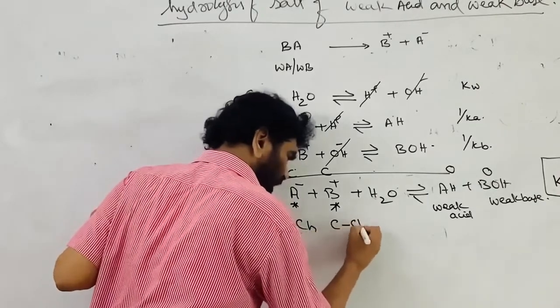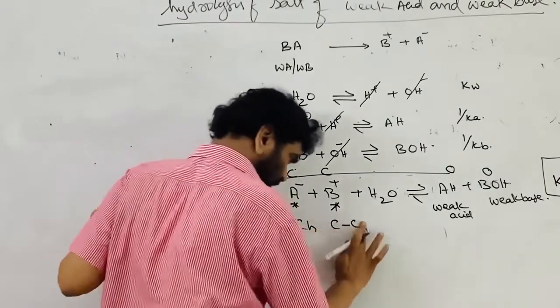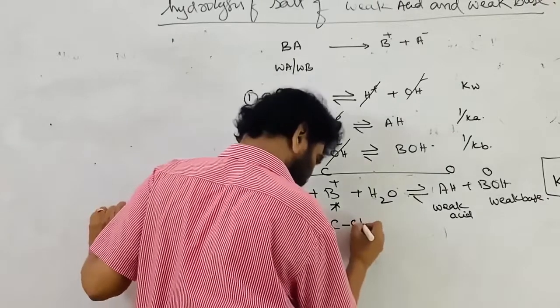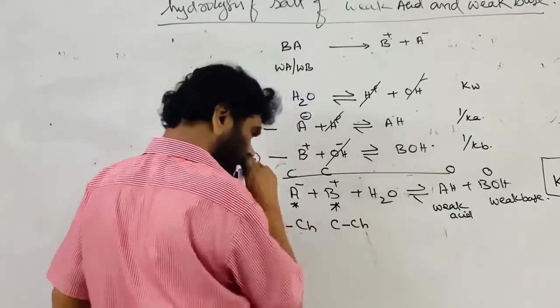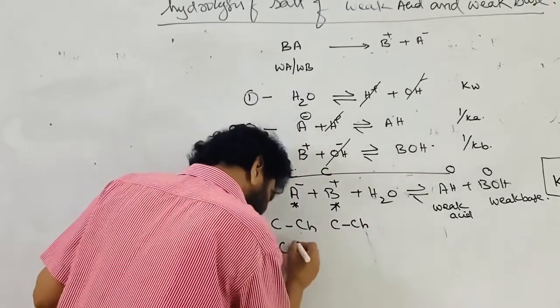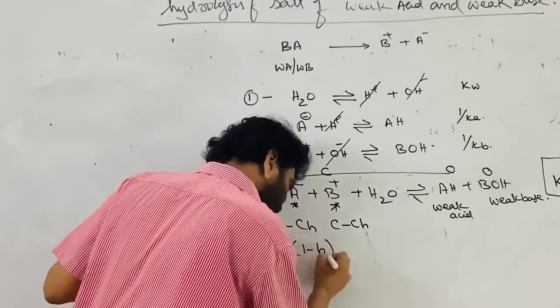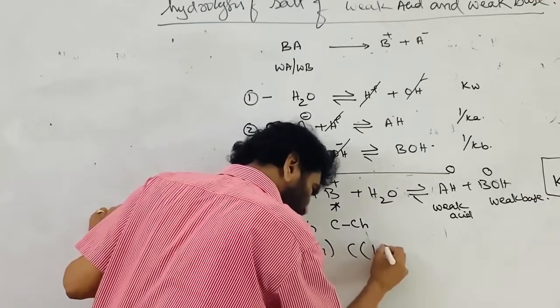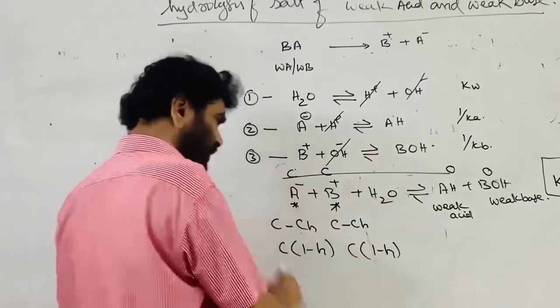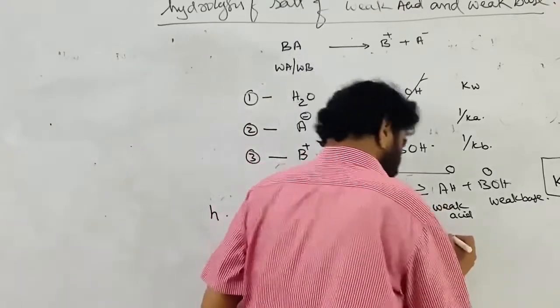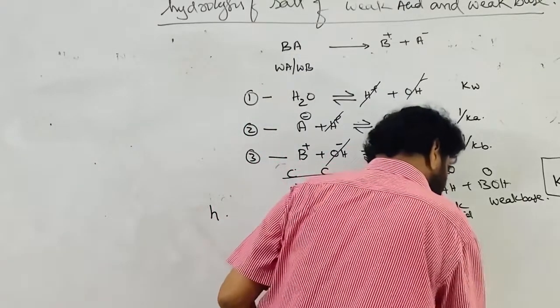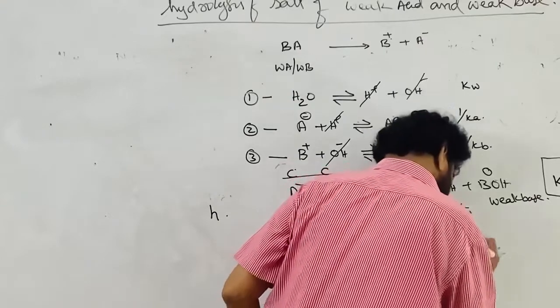C minus Ch is the concentration left, which is nothing but C into 1 minus h. C into 1 minus h is the leftover concentration. This change is hC or Ch.